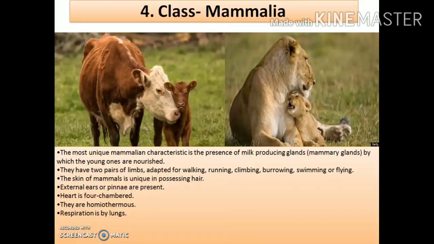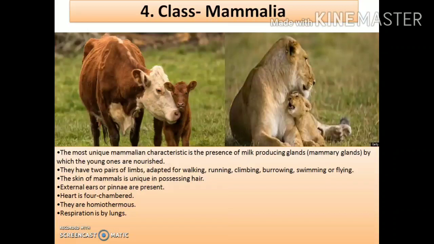The very first one is that the most unique mammalian characteristic is the presence of milk producing glands termed as mammary glands. These are those glands present in the mammals which help in the production of milk, and with the help of these glands the mammals are able to feed their young ones just after the birth. It's a unique character of the mammals. This character is not present in any other animals present on the earth. Only the mammals will have the mammary glands with the help of which they feed their young ones.